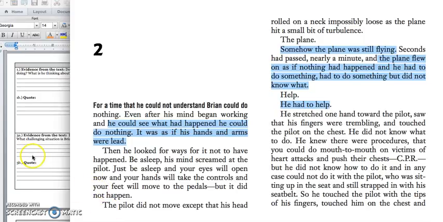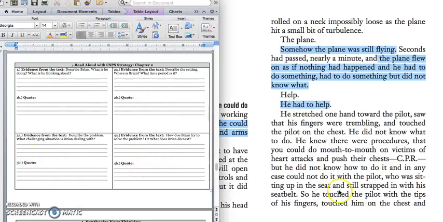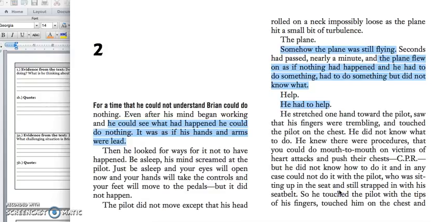All right, we're going to keep reading to figure out this problem. I'm thinking his problem is that he doesn't know how to fly the plane, but let's keep reading to figure out if there's a bigger problem or if the problem develops more.